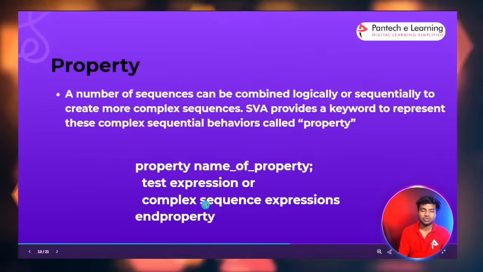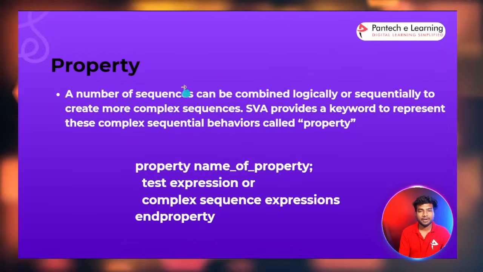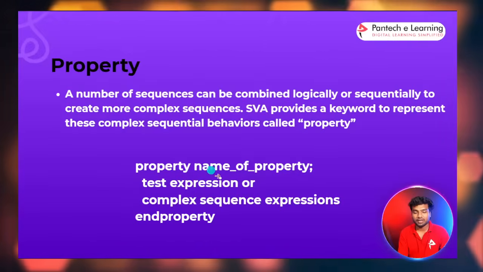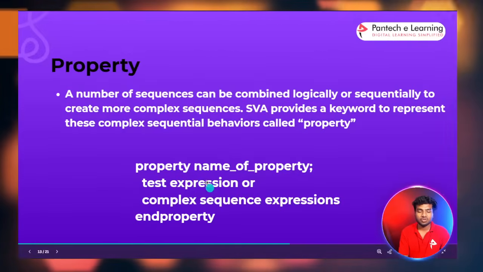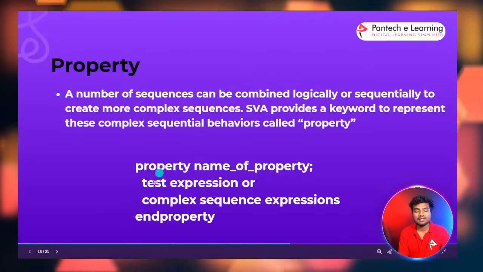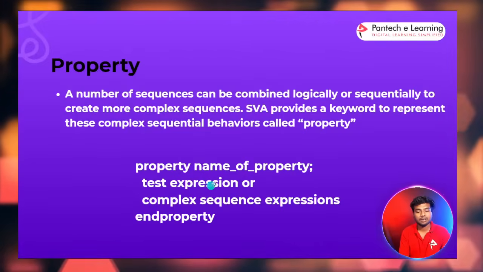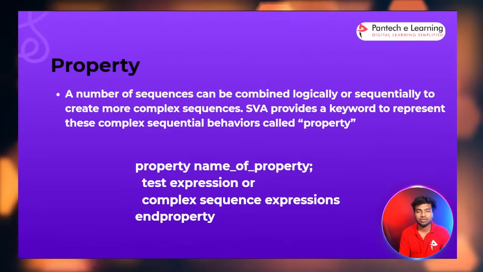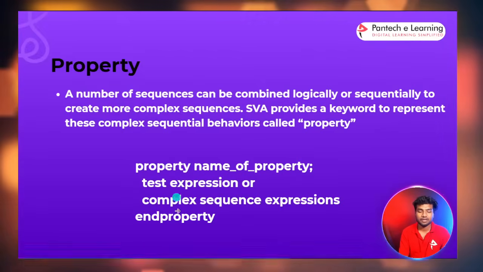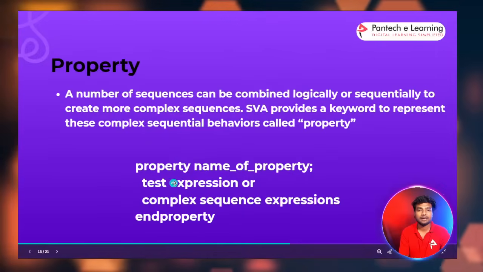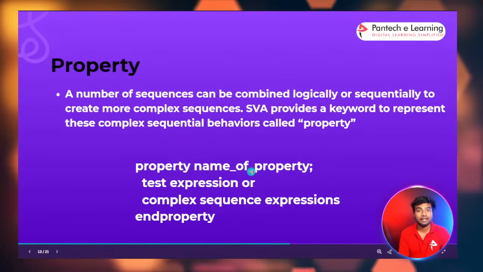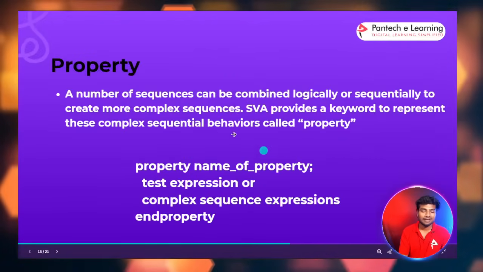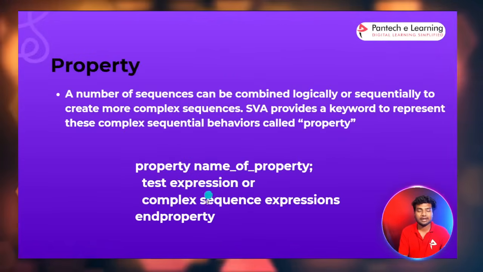Then property. Property is one kind of block. The block looks like this: property name, and then endproperty. Inside the property you can call the sequence, or you can also write the expression. You can write the logic for your verification. Inside the property you can write the expression, and also call the sequences. Inside the sequence there is also an expression, so in the property also you can write expressions.